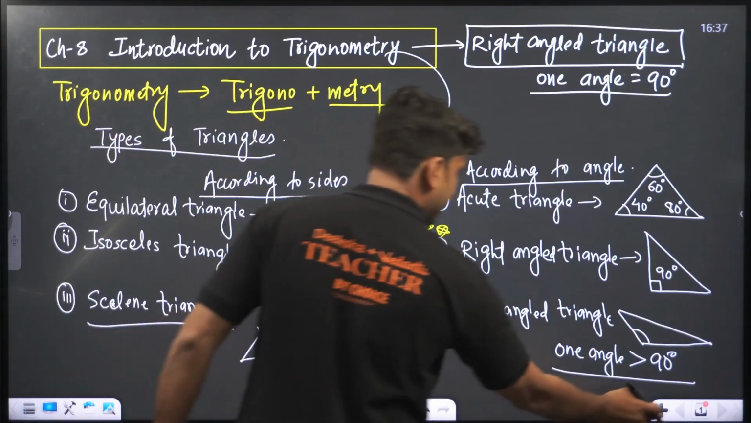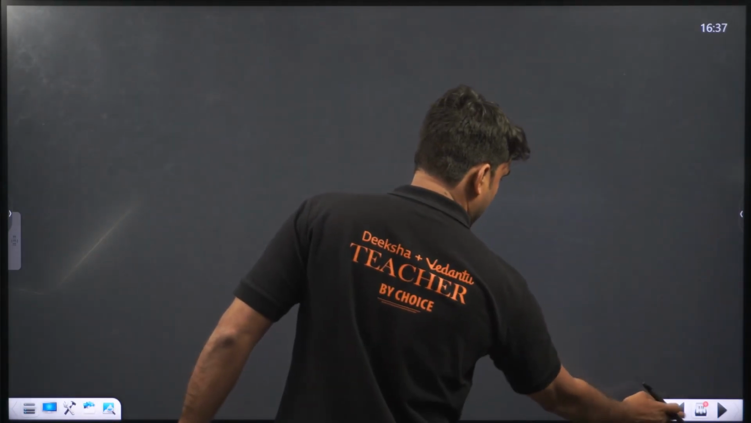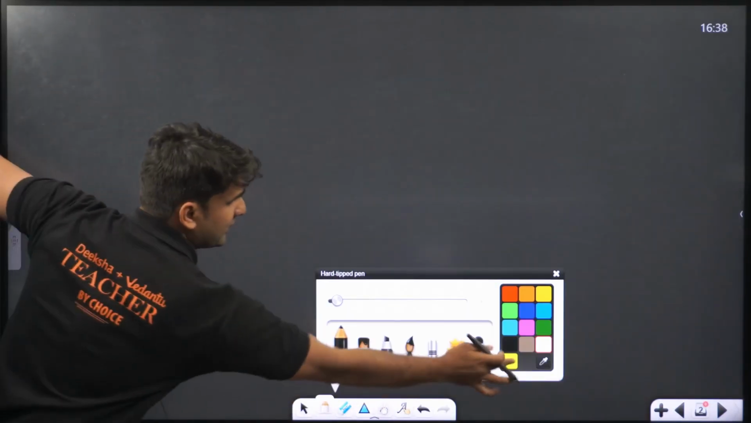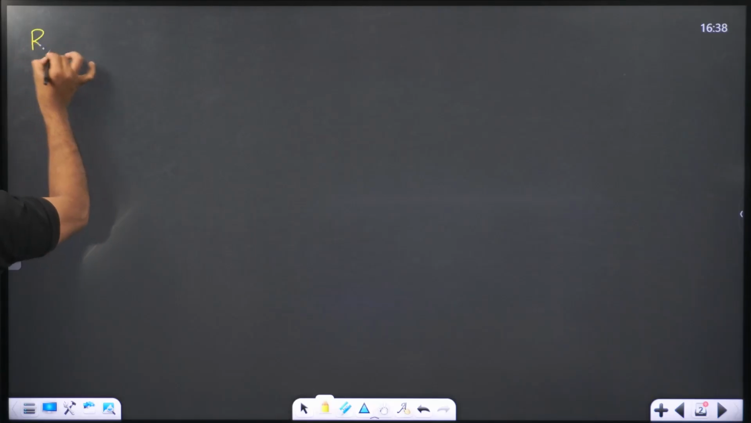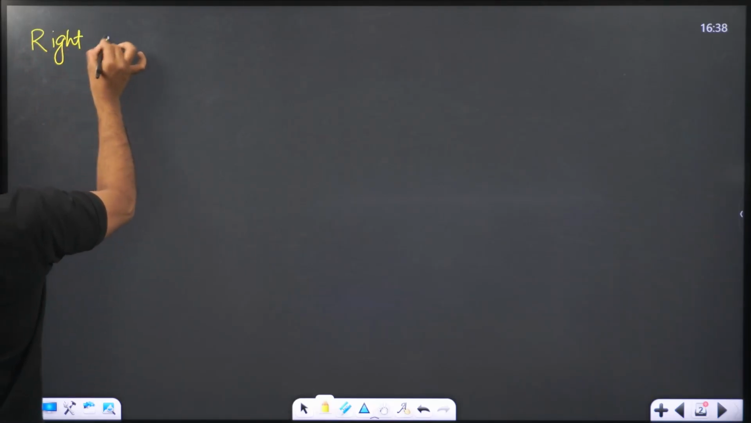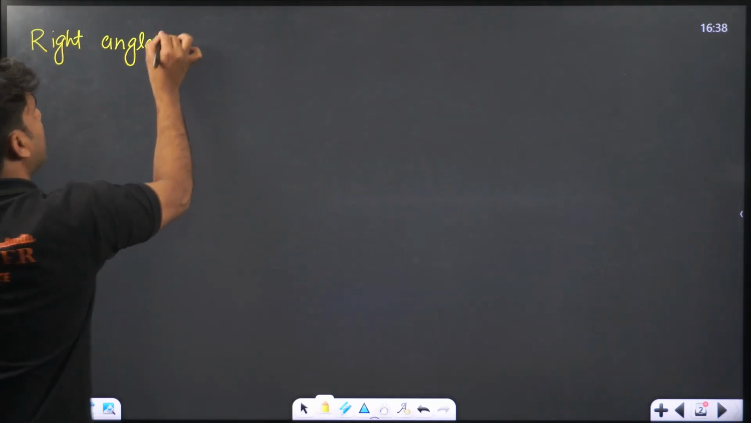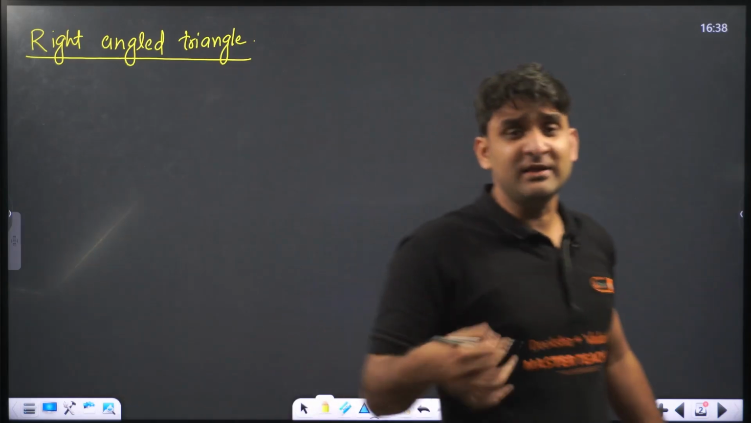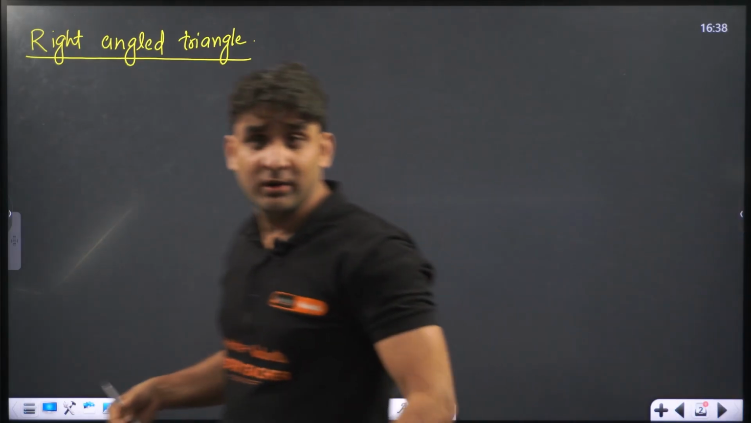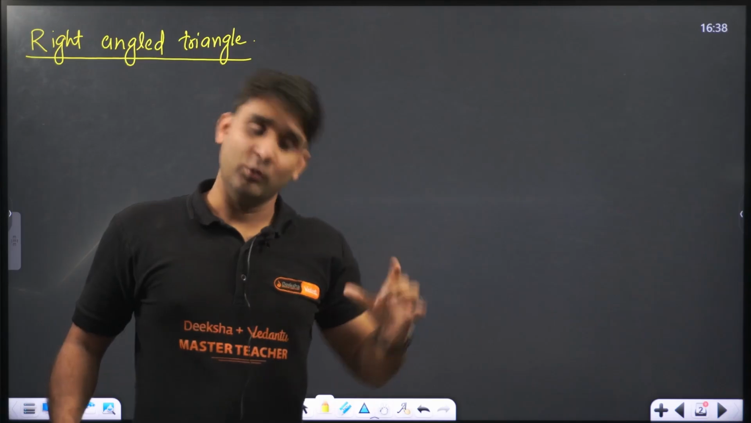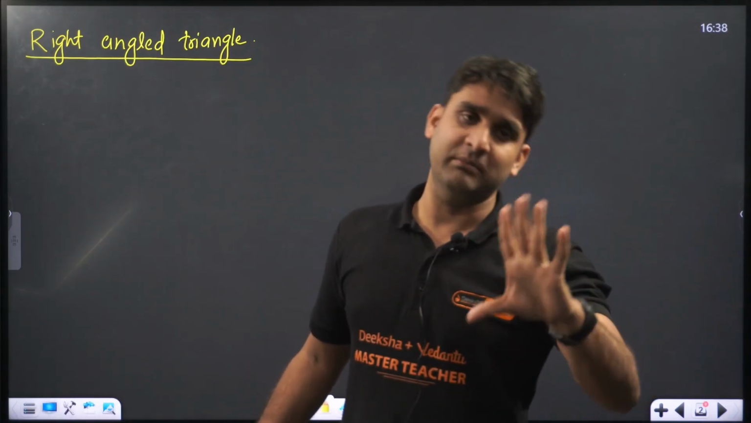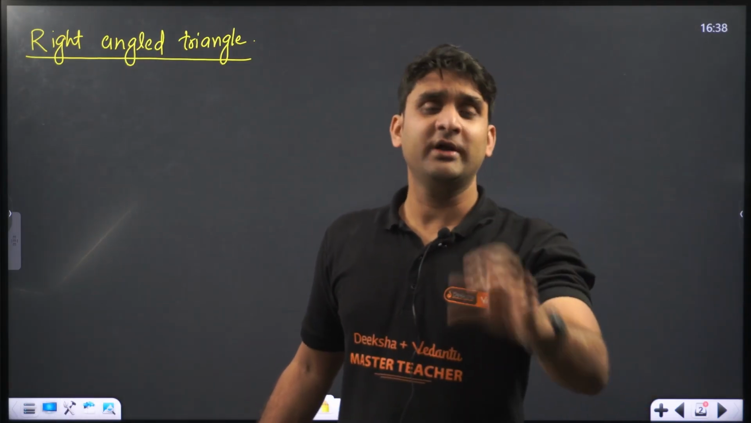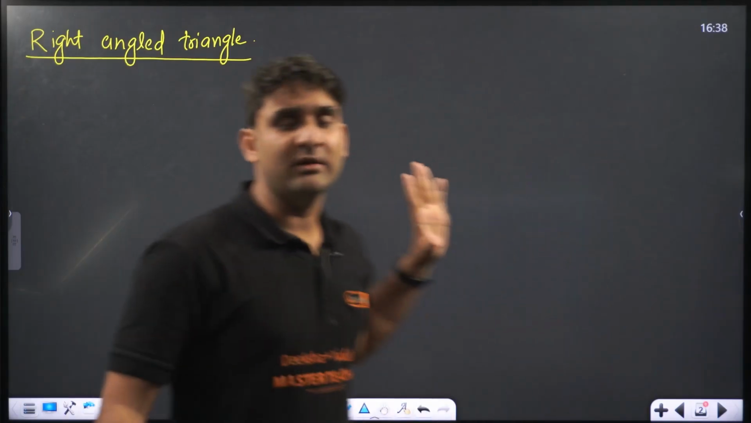Okay, moving ahead. Now let's talk about right angle triangle first. Let's deal with right angle triangle. Everyone please focus. Okay, how to recognize whether the triangle is right angle or not? One angle must be equal to 90 degree. One angle will be there which is equal to 90 degree, confirm. If 90 degree is not there, the triangle will not be a right angle triangle.